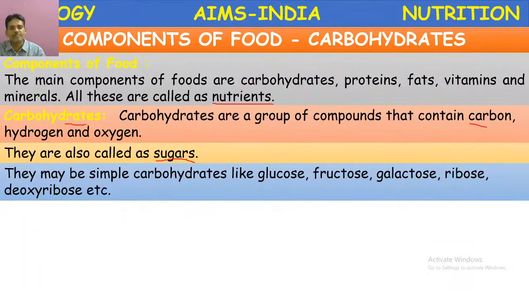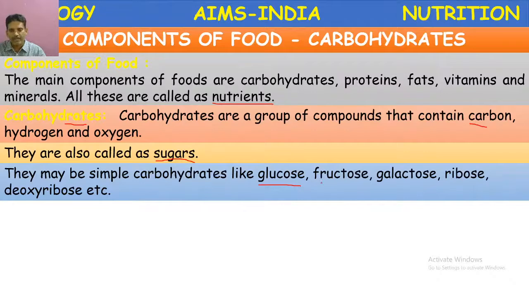They may be simple carbohydrates and complex carbohydrates. What are simple carbohydrates? The carbohydrates which are made up of one unit, glucose. They are the simplest form. Glucose is the simplest of all carbohydrates.